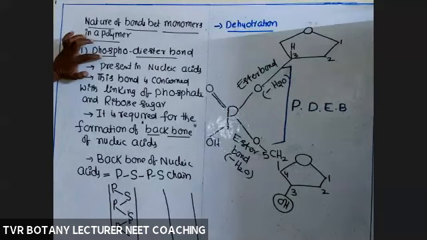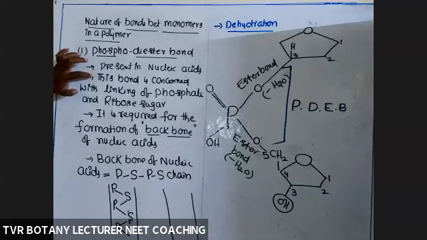So once again, listen, no problem. Phosphodiester bond is present in nucleic acids, both DNA and RNA. This bond is concerned with the linking of phosphate with ribose sugar.